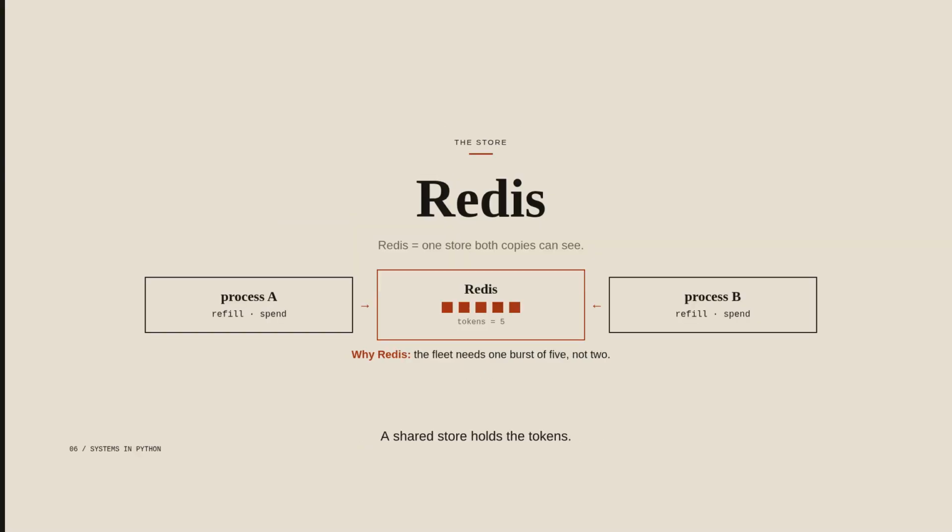A shared store holds the tokens. Redis is the store we name, because it is one store both copies can see. One counter both copies can see is the whole reason we name Redis. Without Redis, each replica mints its own burst of 5. Every process refills and spends against that one counter. The burst is 5 for the fleet, not 5 per process.